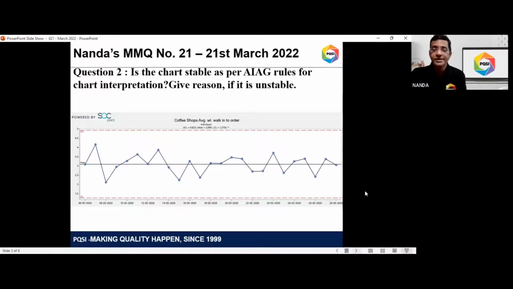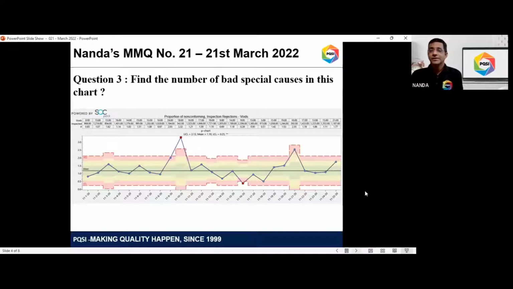Moving on to question number 3. This is again on chart interpretation, but a little different type of question. This is a P chart, again generated from SQC Pack. A P chart is what I have on the screen. Have a closer look at all the information provided on this software output. The question here is different because obviously, you see some special causes on this chart. So the question is not about whether it is stable or unstable.